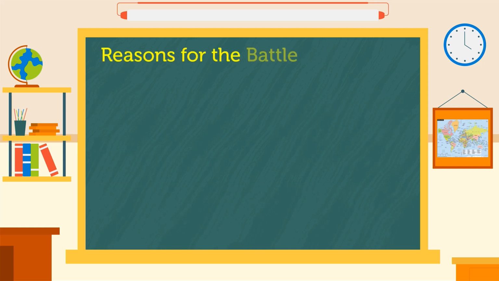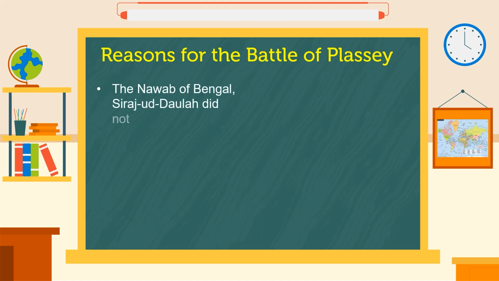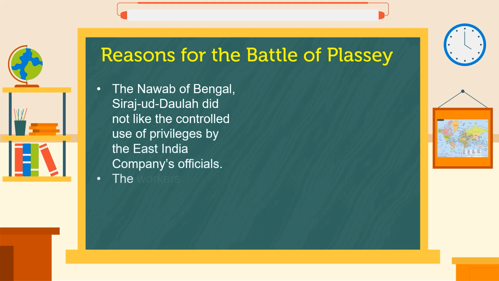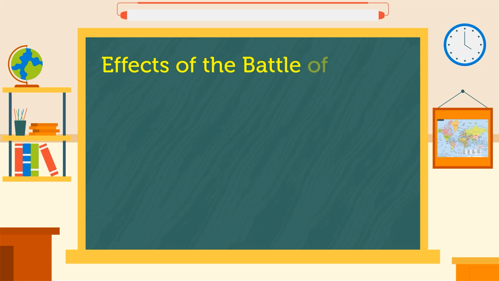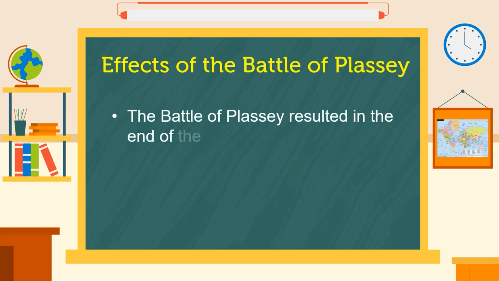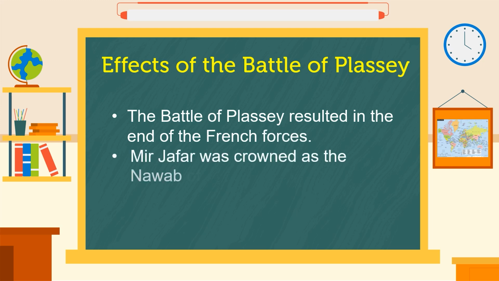Reasons for the Battle of Plassey. The Nawab of Bengal, Siraj-ud-Daulah, did not like the controlled use of privileges by the East India Company's officials. The workers of the company stopped paying the taxes. Effects of the Battle of Plassey. The Battle of Plassey resulted in the end of the French forces. Mir Jafar was crowned as the Nawab of Bengal.